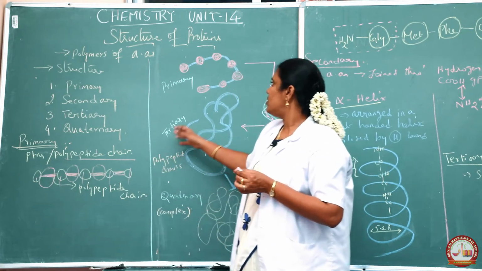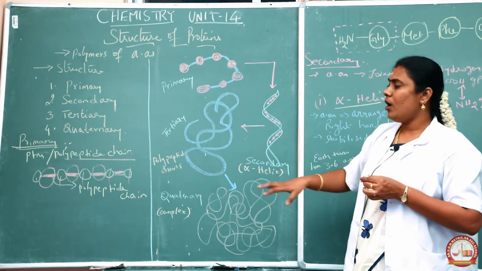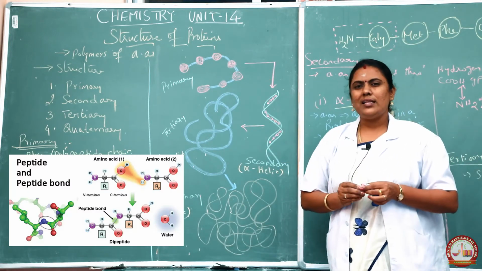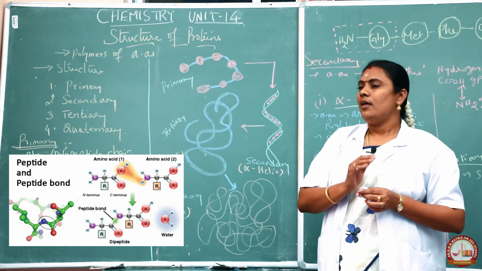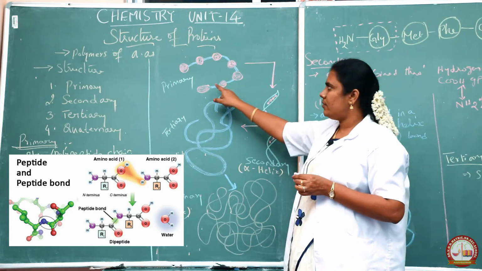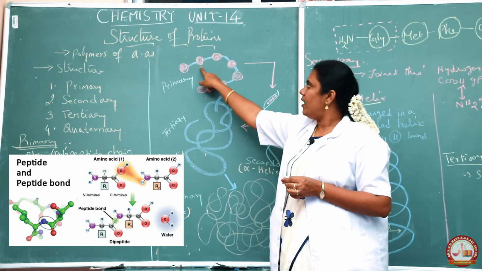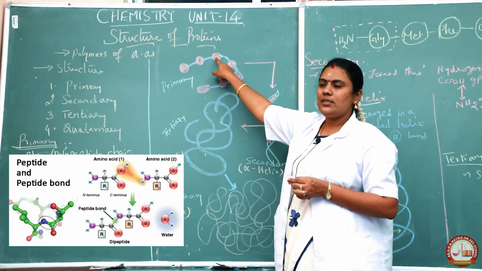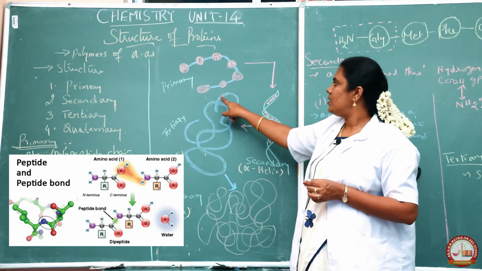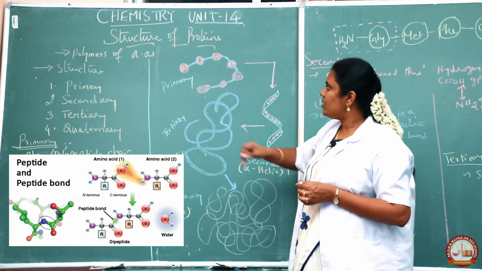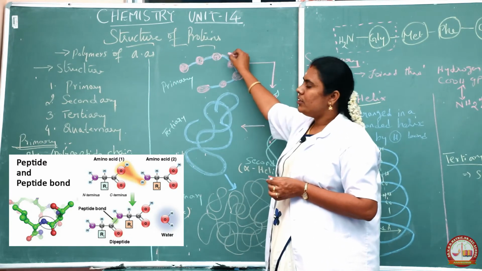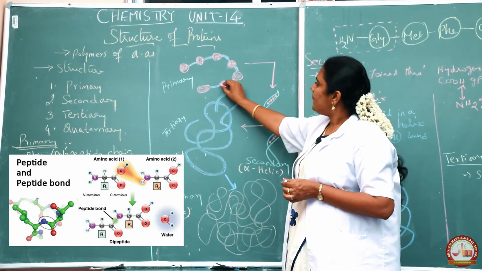And next comes the secondary structure. Now I will tell you, students, what generally the structures are. The primary: one amino acid, another amino acid, third, fourth, fifth, sixth and seventh. These are combined together with a bond called the peptide bond.